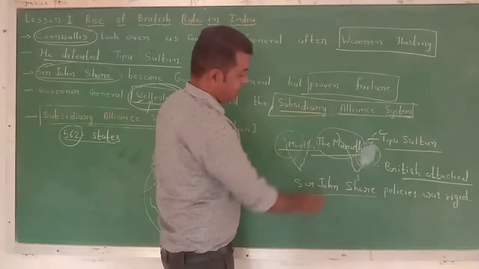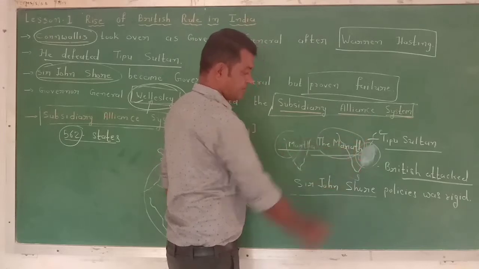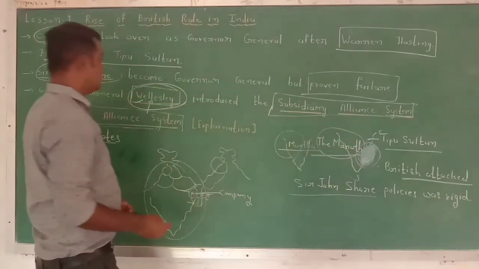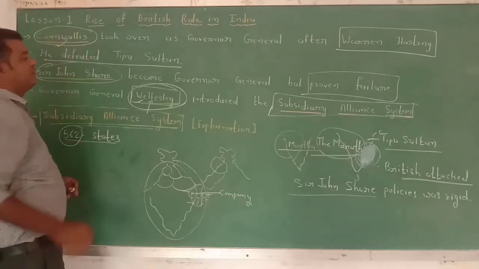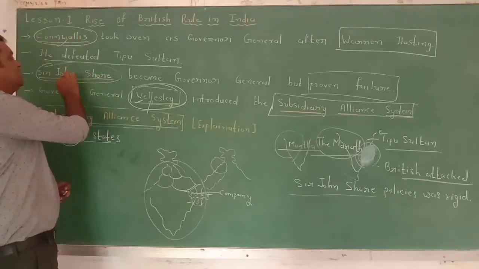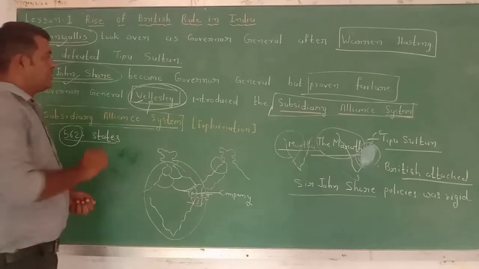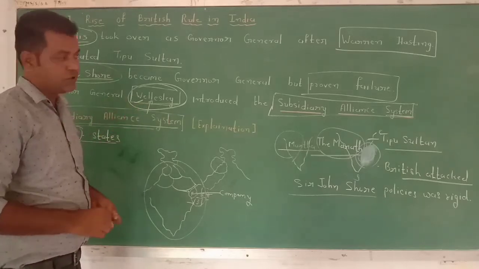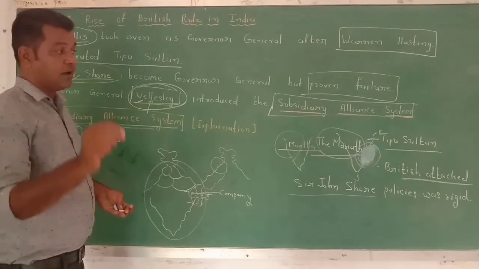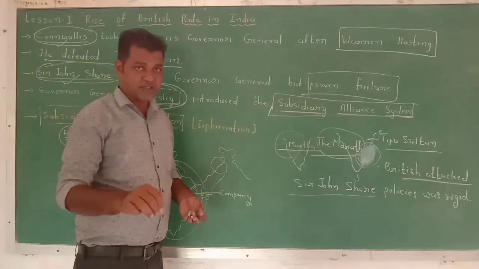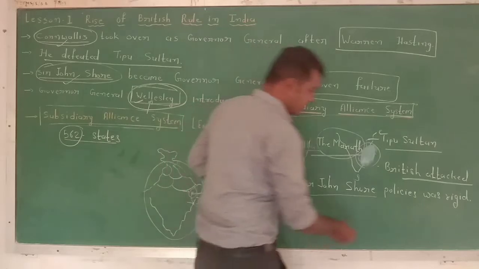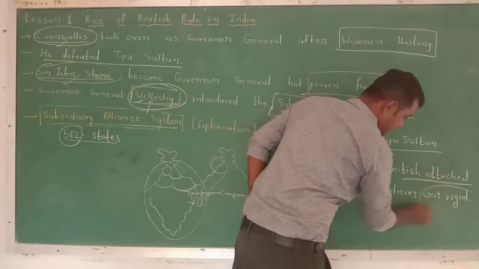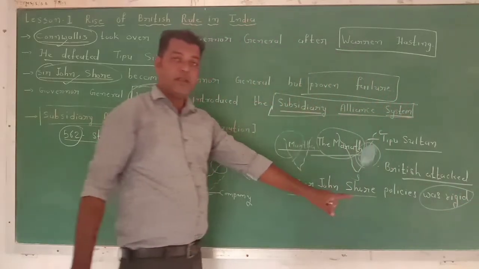Now what happened? This part belonged to the Marathas, and that's why after Cornwallis, a new Governor General, Sir John Shore, was appointed to expand British rule in India, but he failed because his policy was very rigid.